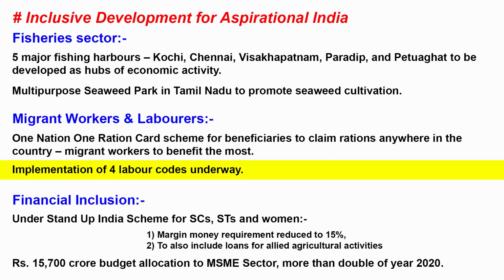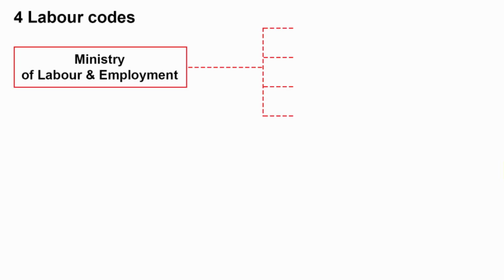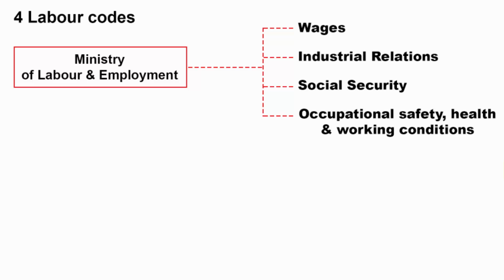Implementation of 4 labor codes underway. Now this topic needs a separate video. In that I can explain in full detail with the help of a flowchart. But here I'll give you a quick overview. The Ministry of Labour and Employment has finalized rules under the 4 labor codes. These 4 labor codes are with respect to wages, industrial relations, social security and occupational safety, health and working conditions. The bill has received the President's assent and the Ministry has completed the process of consultation. It will soon announce through a notification.